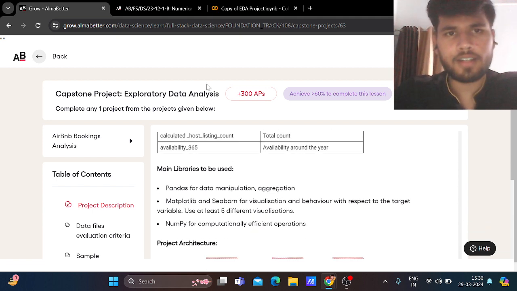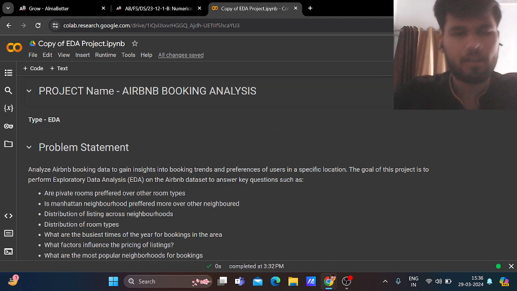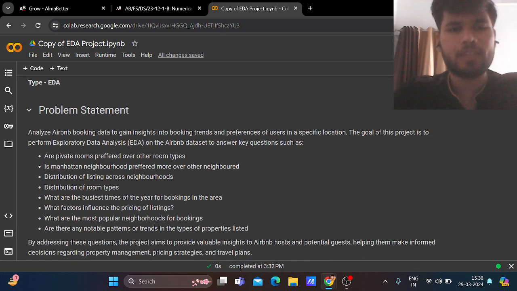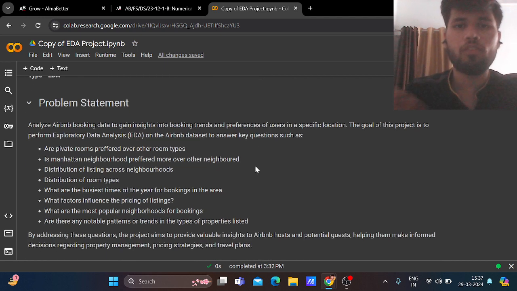So let's come to our project. Our project name is Airbnb Booking Analysis, and the type is Exploratory Data Analysis. Now, what is the problem statement? Analyze Airbnb booking data to gain insights into booking trends and preferences of users in a specific location. The goal of this project is to perform exploratory data analysis on the Airbnb dataset. So we are here to answer some questions regarding the Airbnb data.